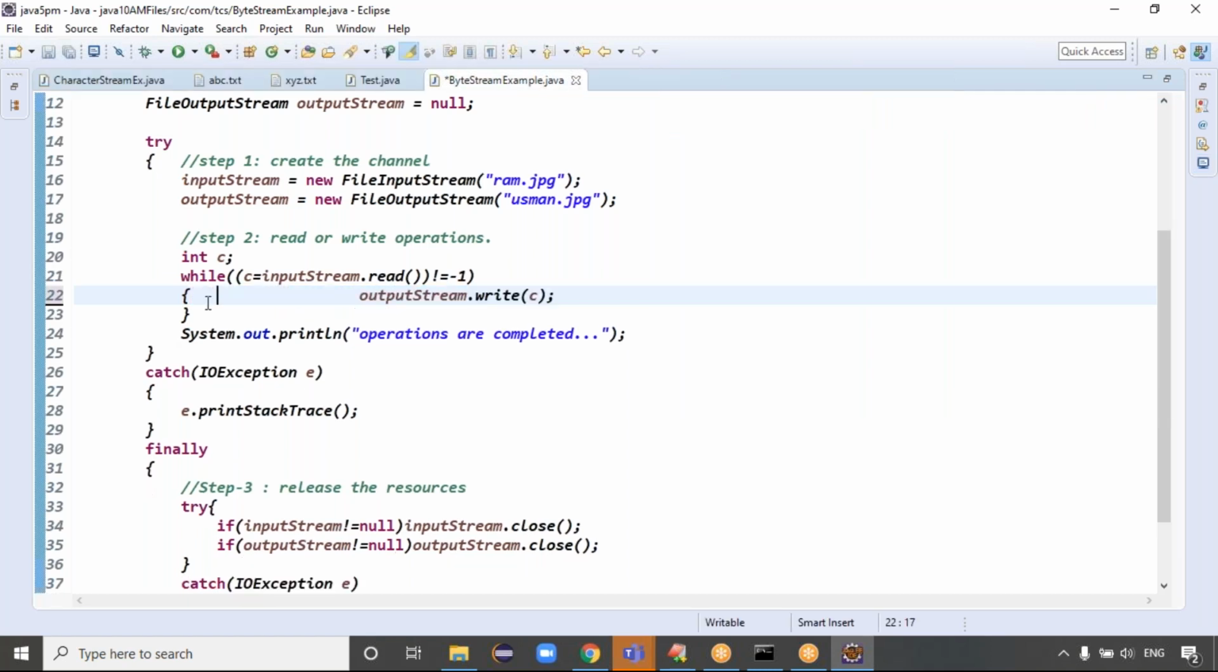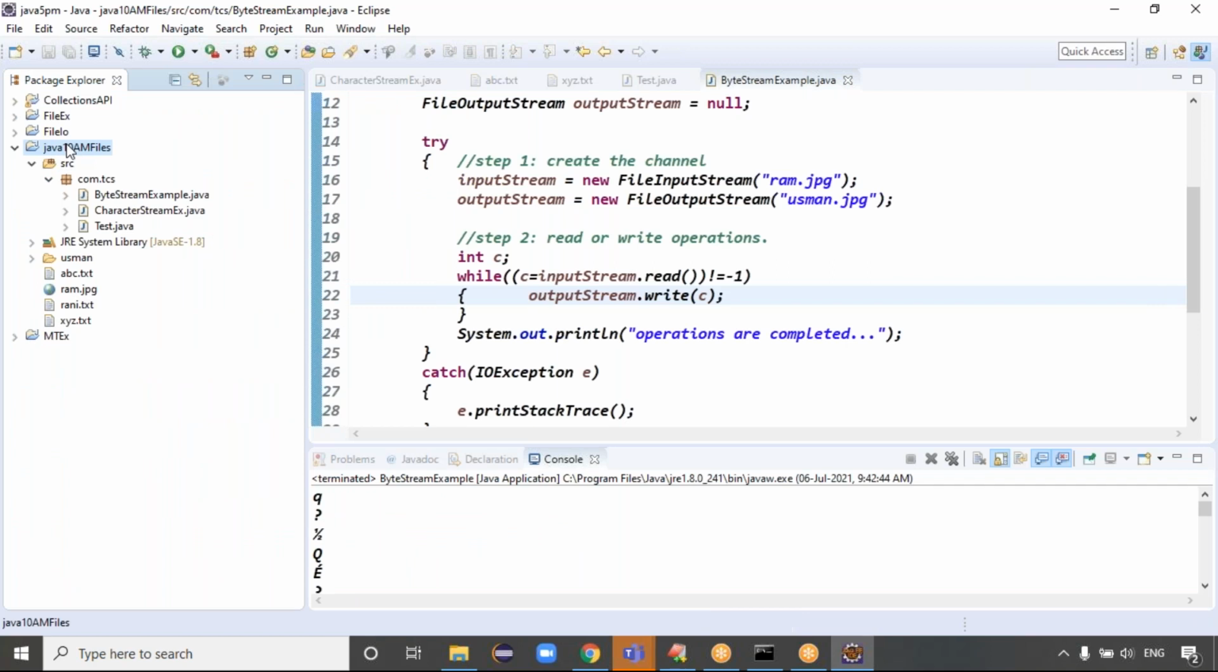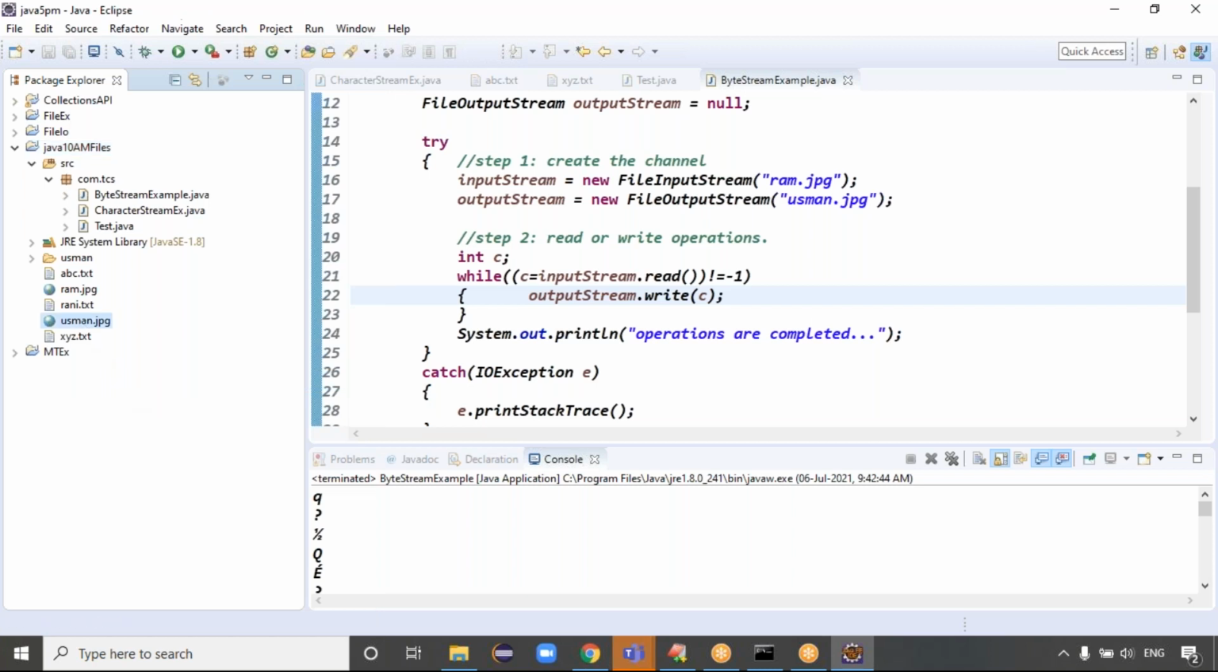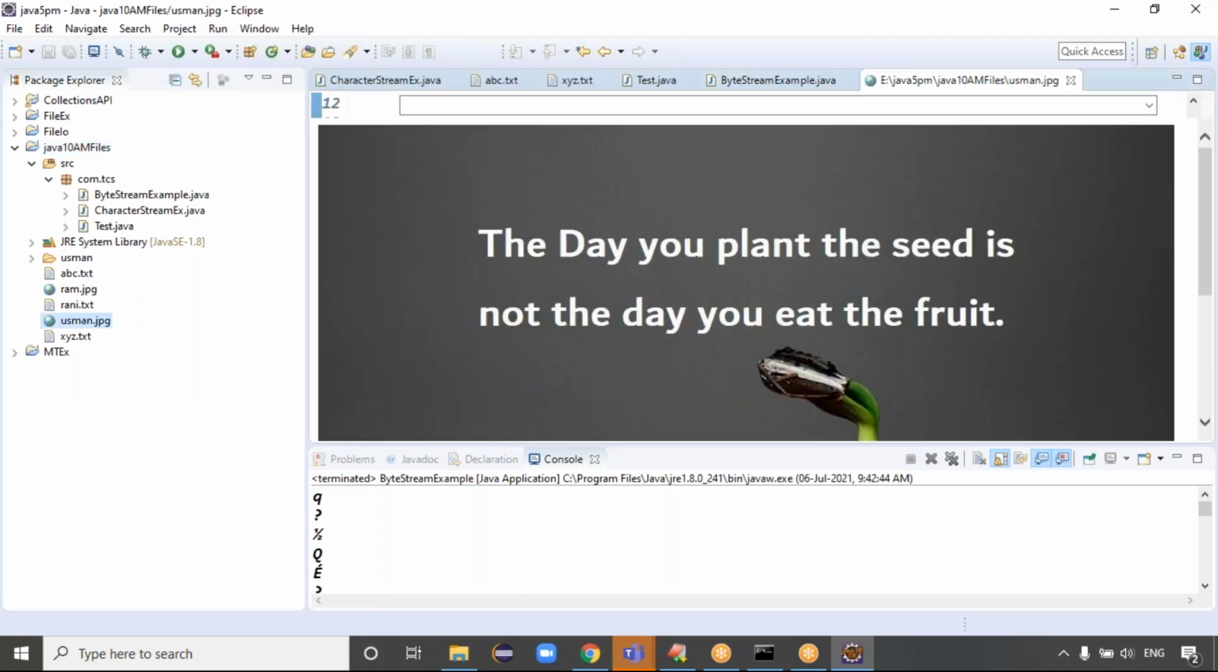Where is the Usman.jpg file, right? To see the Usman.jpg file, come to the application. We can refresh this project, guys. Right click and refresh once. If you refresh the project, you get the Usman.jpg file with the same information, right?